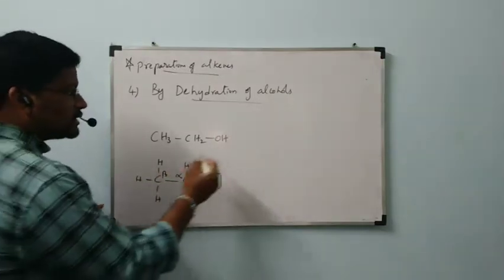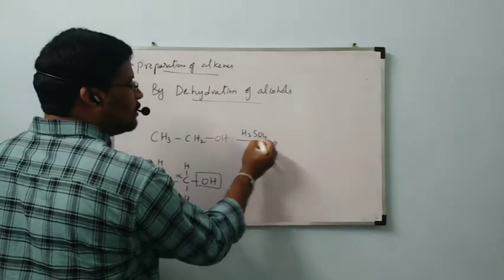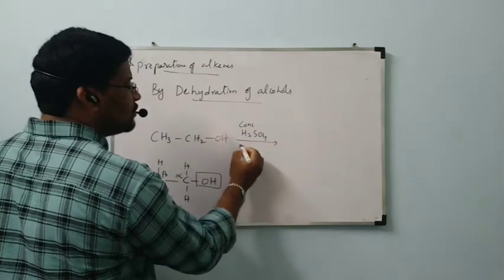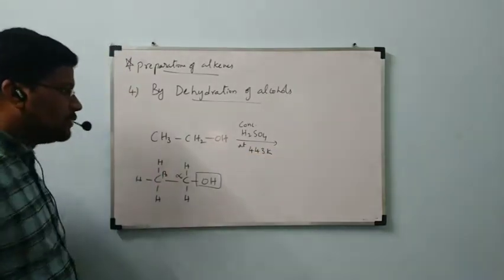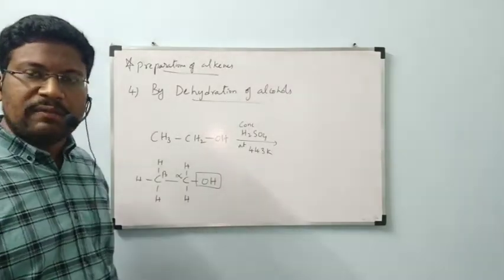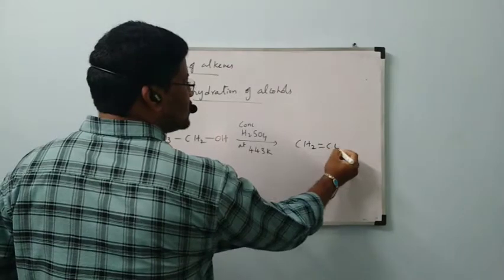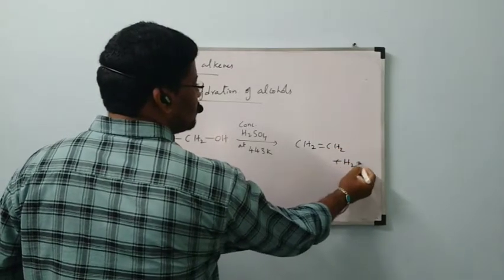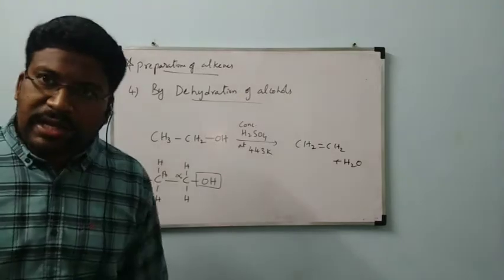This is going to react with concentrated H2SO4 at 443 Kelvin. We will get CH2=CH2 plus H2O. Removal of water has happened, which is called dehydration.